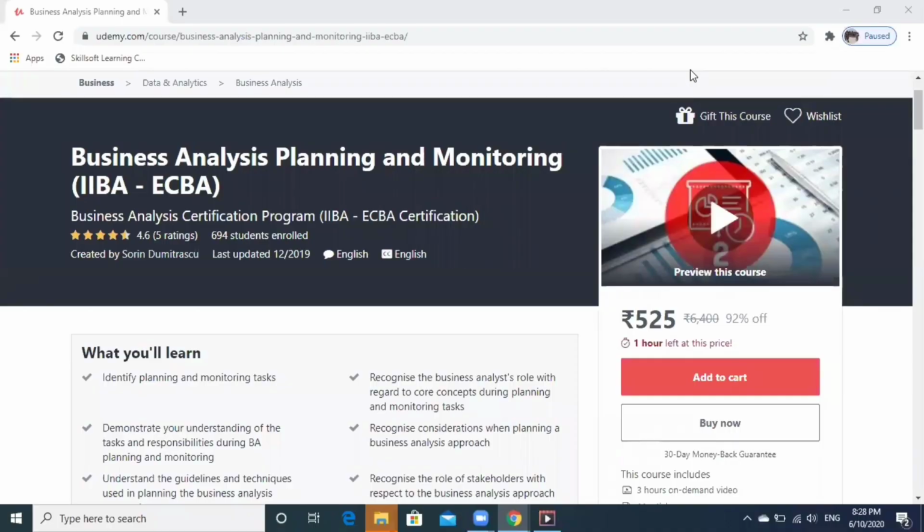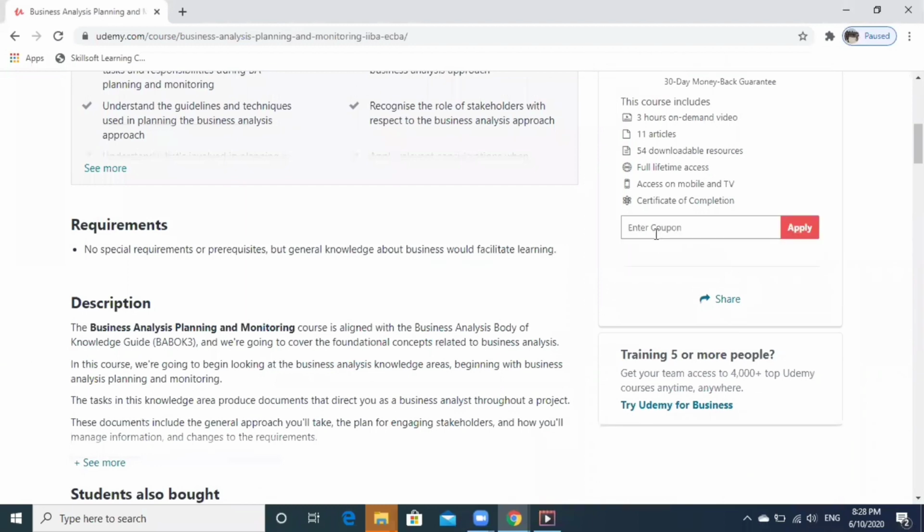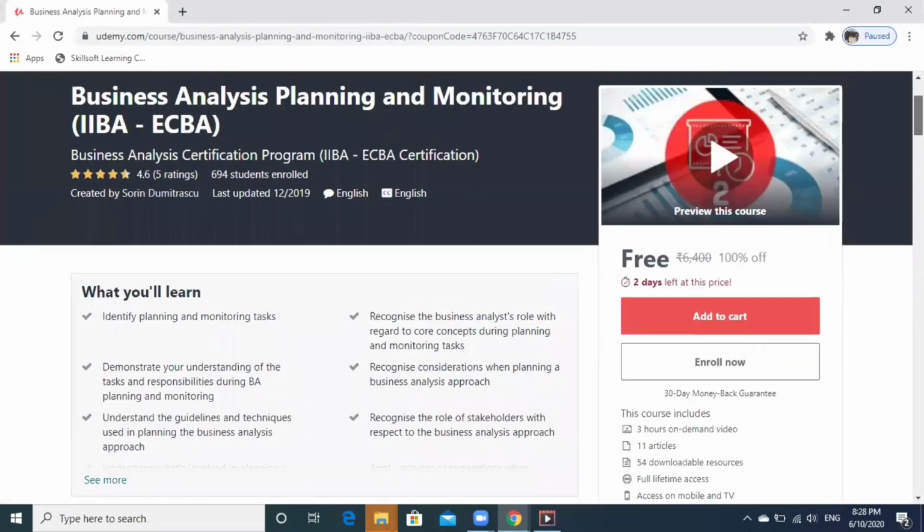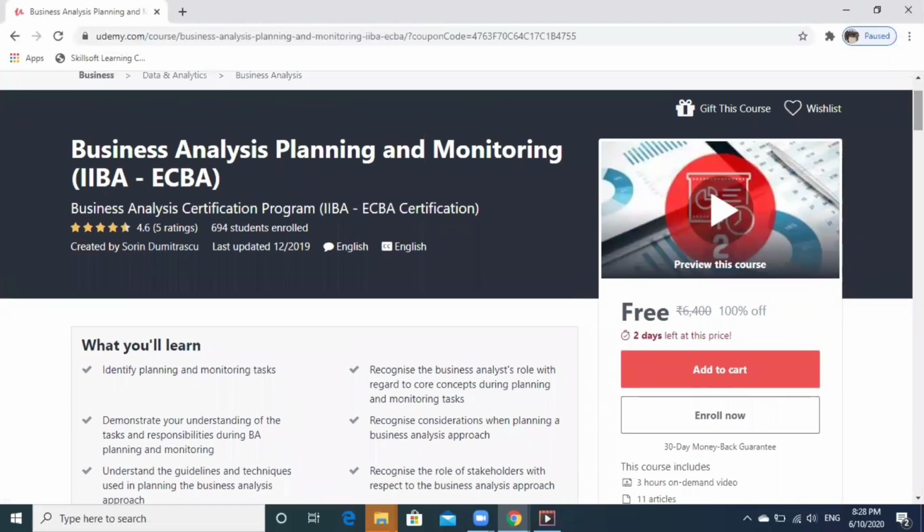Business analysis and planning monitoring. In this course, you will be learning about concepts of modeling, approach of input and output elements, guidelines and techniques, analysis delivery, stakeholder management, performance improvement. This course is priced at 525 at Udemy, which is a 3 hours on-demand course. Once you apply this coupon and click on Enroll Now, you will be able to access this course for free of cost.